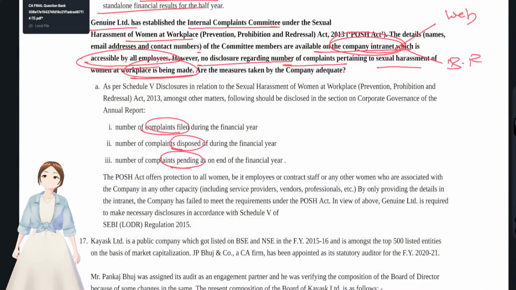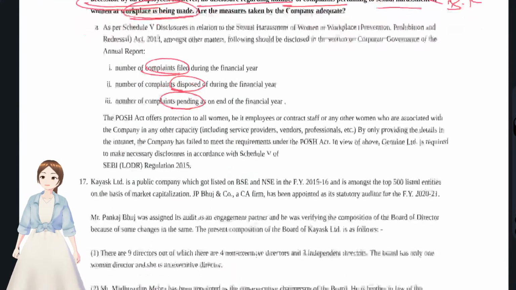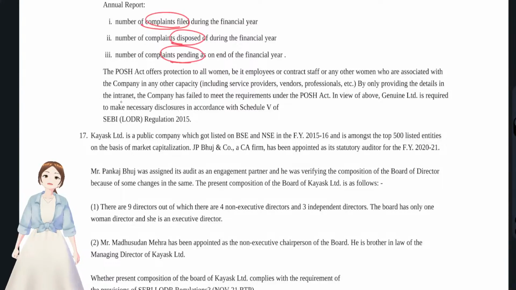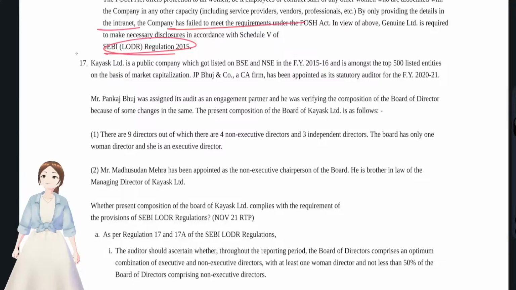Where do you have to disclose? On the website and in the board report. Okay, so the company providing details on the intranet had failed to meet the requirements of the POSH Act and SEBI LODR regulations. Okay, and now question number 17, with regards to the composition of the board of directors.